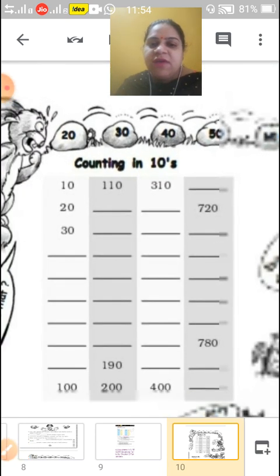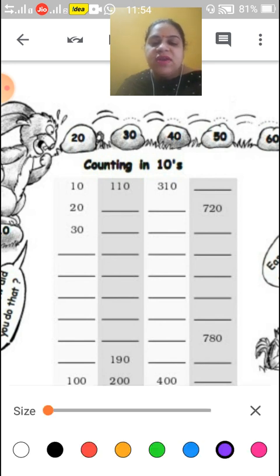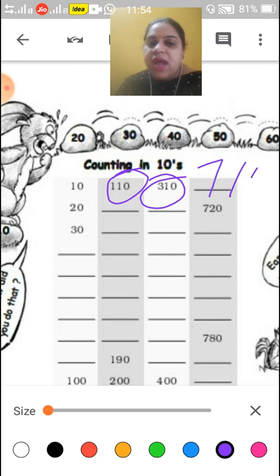In this we have counting in tens. We have counting in tens. Some numbers are given, like they have given 110. They have added 10 to get 110. And here they have given 300 and they have added to get 310. So children, let's have a look. Suppose they have given 720, then here it may be 710. Means 700 we have and 10 we add.